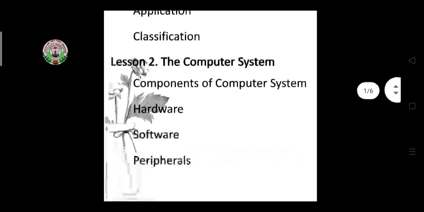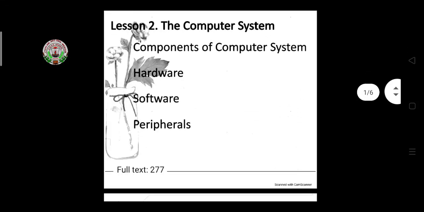Then we come to the computer system, lesson number 2. In the computer system, we learned about the components of a computer system, which are hardware, software, and peripherals. Hardware is that which you can touch or feel.